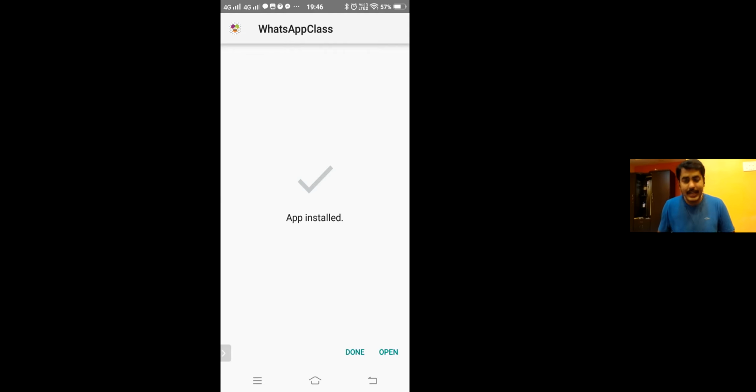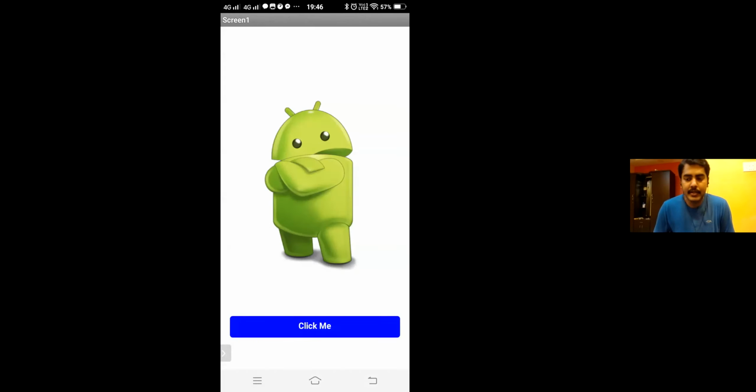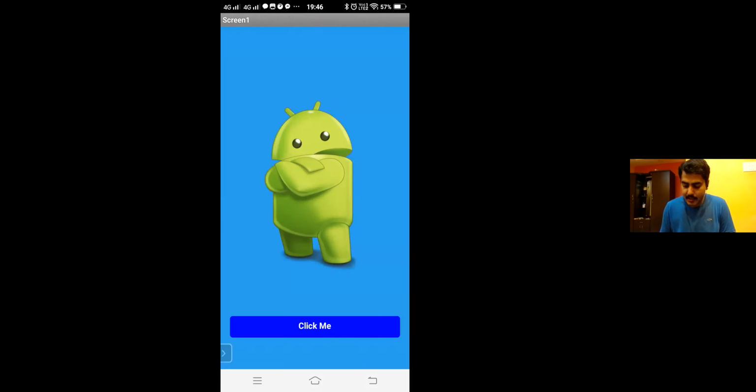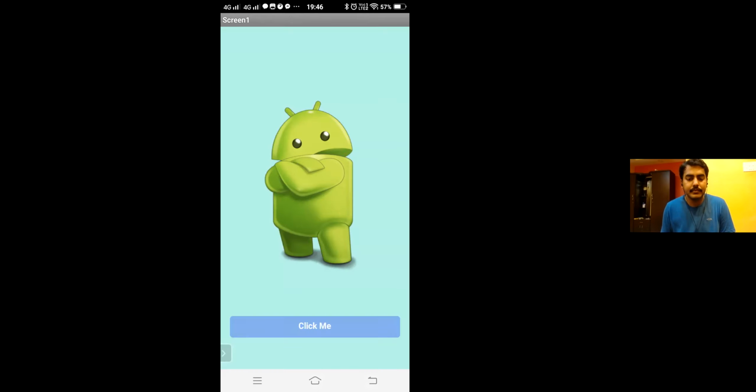Fine. So now my app is ready, and now I just open it, and there you have my app done inside my mobile. Simple. So if I click on this, the app just changes to different colors. So this is how you can develop an app without even writing a single line of code using the graphical Android programming tool known as MIT App Inventor.